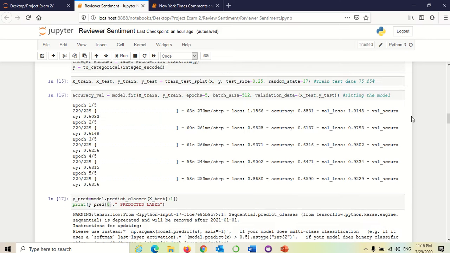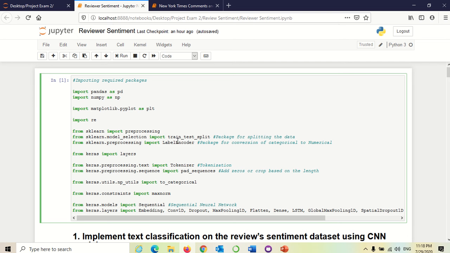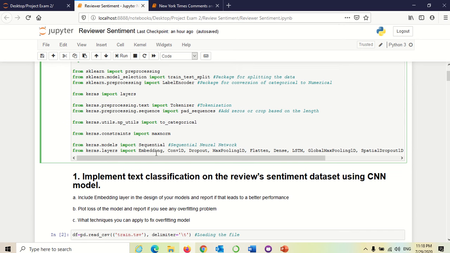It is having overfitting. Initially, we have imported all the packages required like pandas, numpy, matplotlib, re for regular expressions, train test split, label encoding, tokenization, padding sequences, and to_categorical used for one hot encoding. We also imported the Sequential neural network and layers for Embedding, Conv, Dropout, all those things.